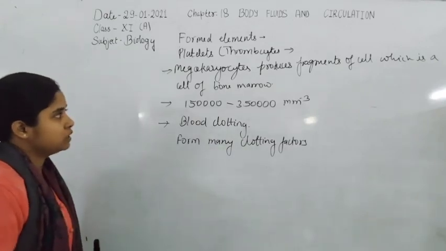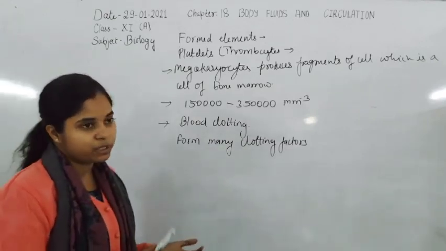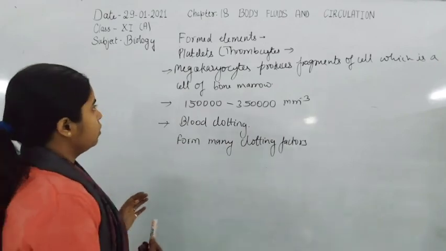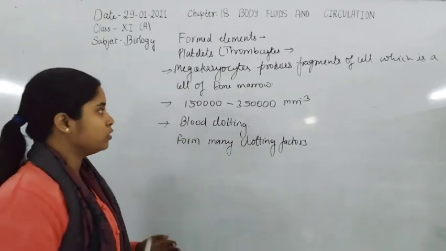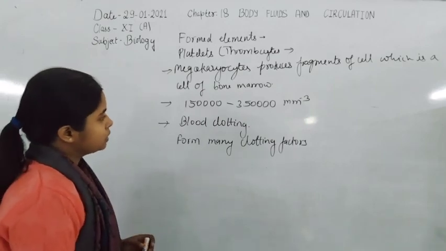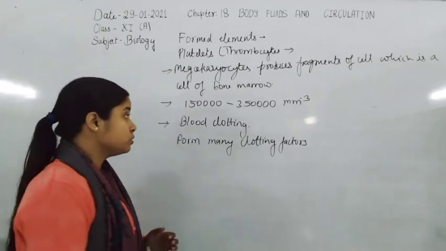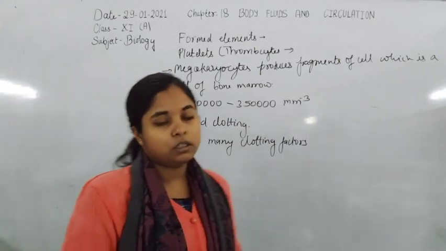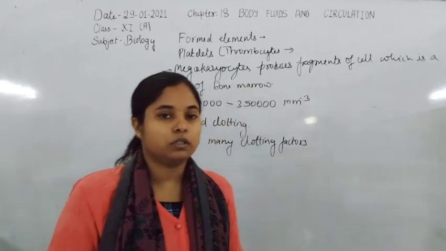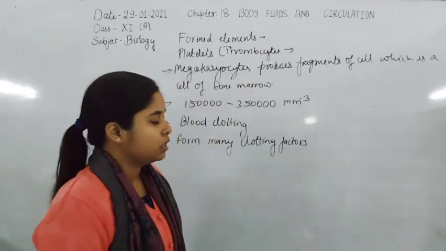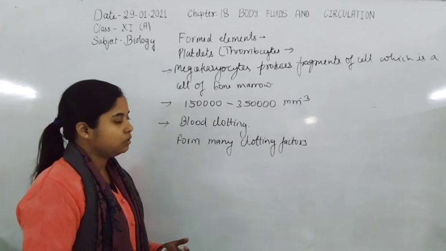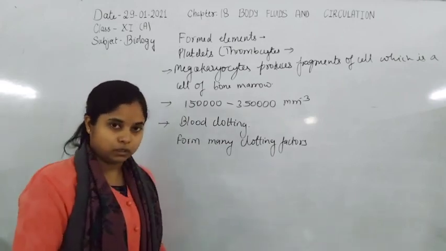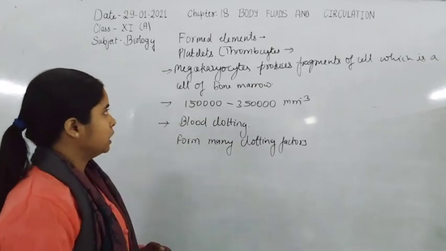Now come to the platelets. The platelets are different fragments of cells, fragments of the megakaryocyte, which is present in or formed by the bone marrow. The number of platelets is approximately 1,50,000 to 3,50,000 per millimeter cube. The function of platelets is mainly blood clotting, because they form many clotting factors inside the cells and initiate the cascade of clotting of blood. Now these are the different characteristics of formed elements.